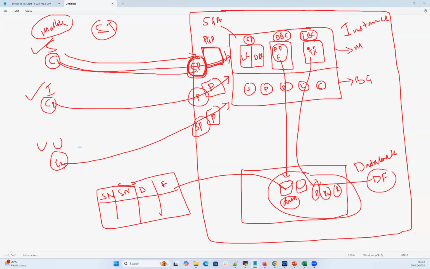So what will this server process do? The server process will go to the library cache and the database buffer cache and check in the database buffer cache. If the student table is there in this memory, it will be directly given back to that end user. Oh, I got the data in the buffer cache in the memory. Take it, here is the data you're looking for. The server process will fetch that data.